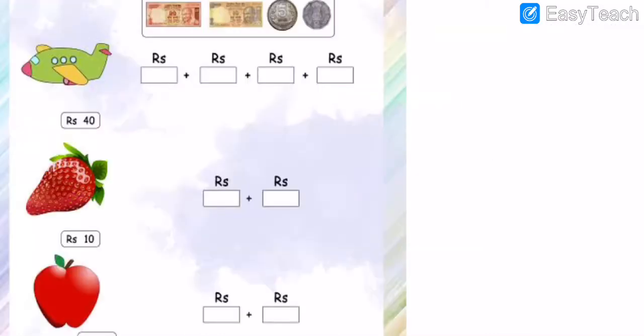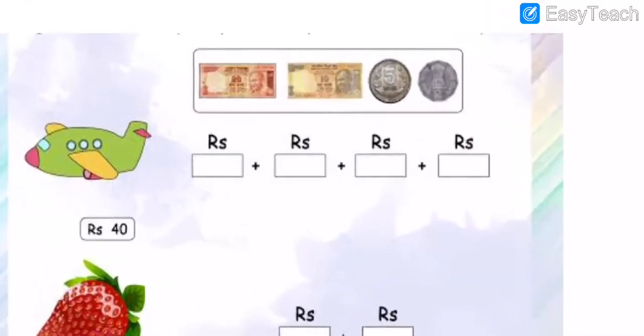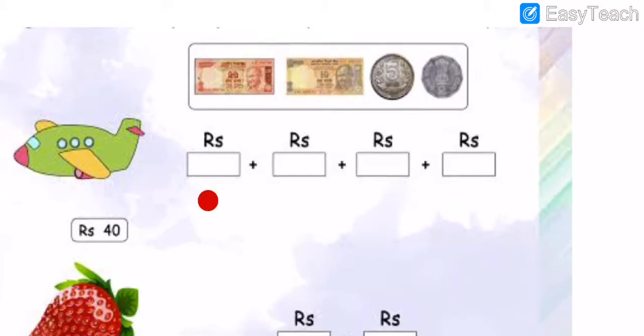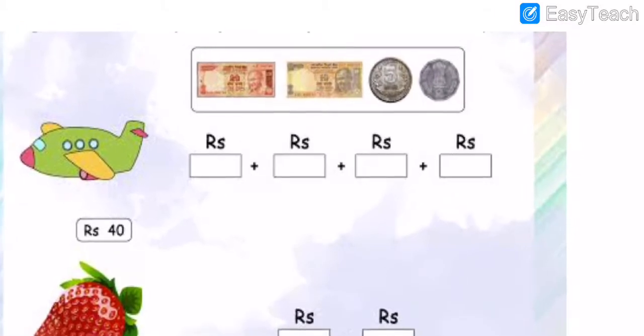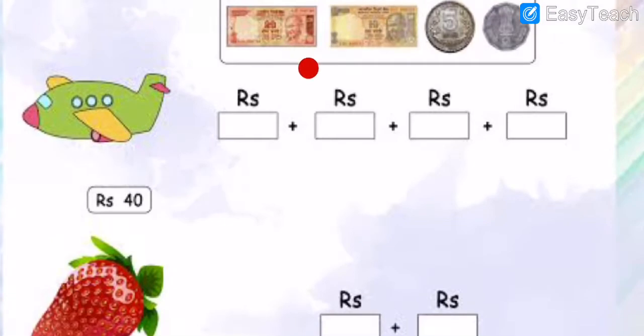This is the one worksheet. So one by one I am going to present everything for you all, my dear students. See, how many rupees are here? Here are the 20 rupees note and the 10 rupees note. 20 plus 10, how many? 30. 20 plus 10 is equal to 30, my dear students.